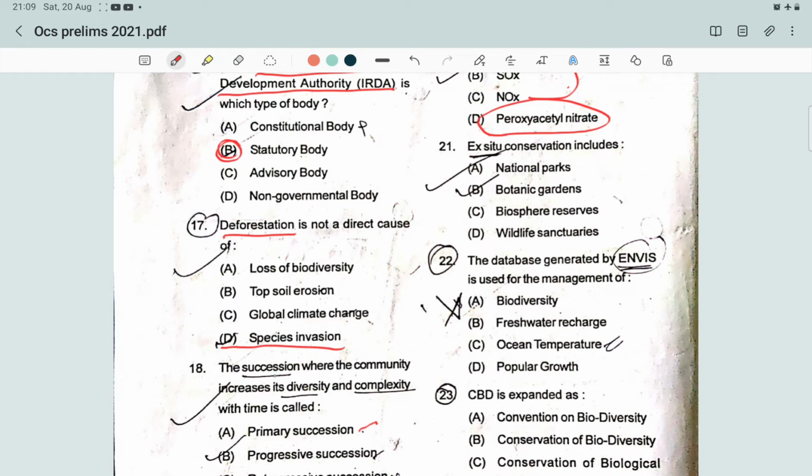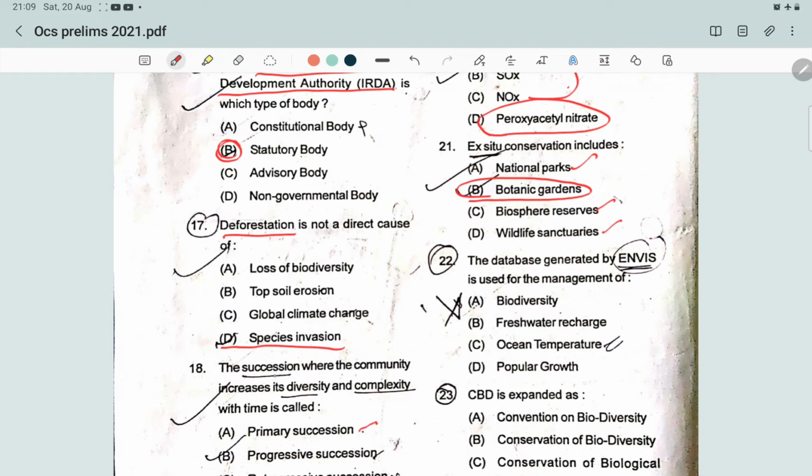And what is in situ conservation? In situ conservation is the conservation of ecosystems and natural habitats and the maintenance and recovery of viable populations of species in their natural surroundings. So that is inside their natural habitat. That is called in situ. So ex situ means outside their natural habitat, and the answer will be botanical garden. Botanical garden is the ex situ conservation. Biosphere reserve is in situ conservation. Wildlife sanctuary is also in situ conservation. National park is also in situ conservation.